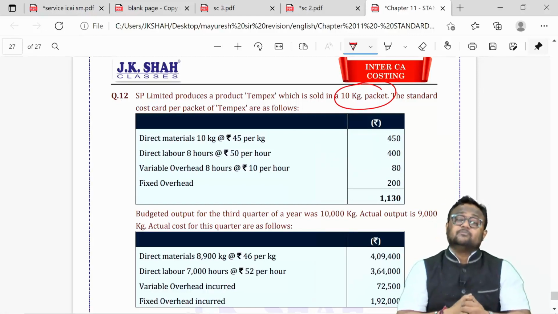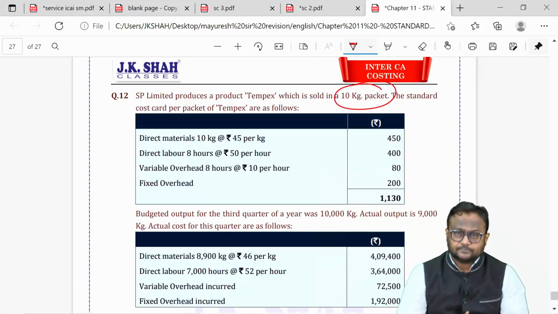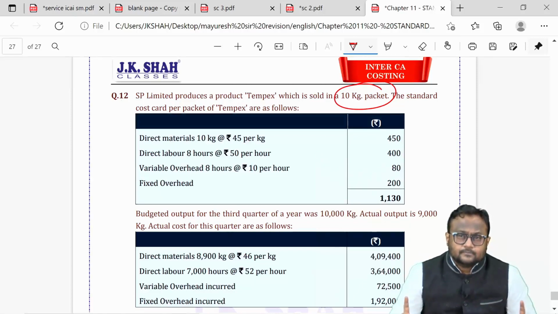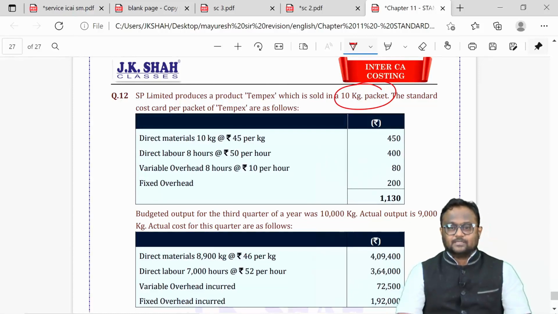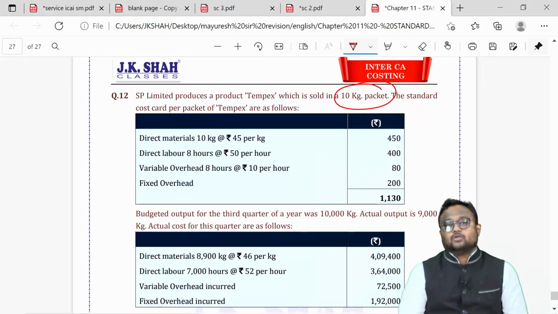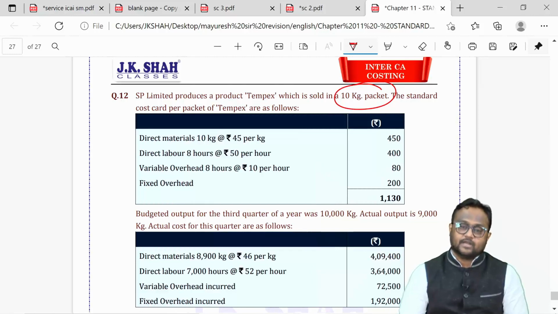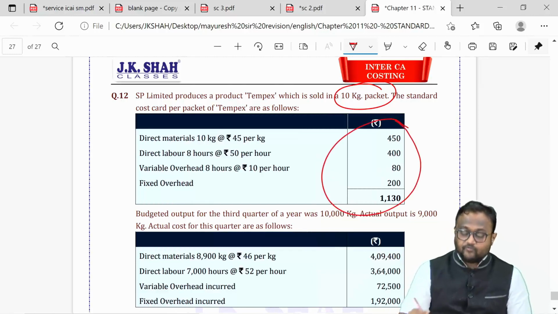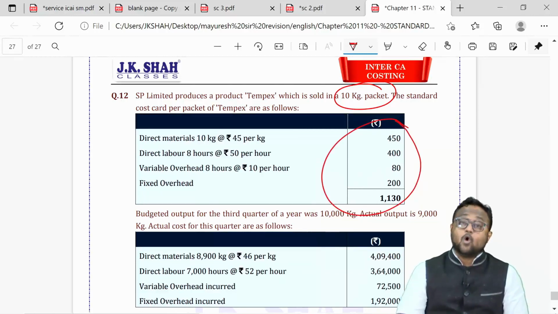And if the output is in terms of kgs, I will consider standard for 10 kgs as a base. We realize that the output was given in terms of kgs, 9,000 kgs. So if your output is given in terms of 9,000 kgs, guys, I'm going to consider standard data for 10 kgs. This is all given for one packet of 10 kgs.